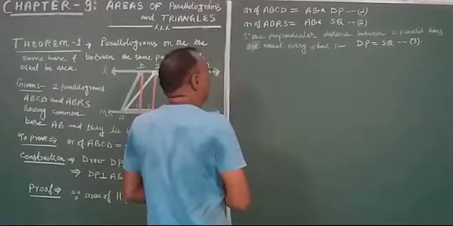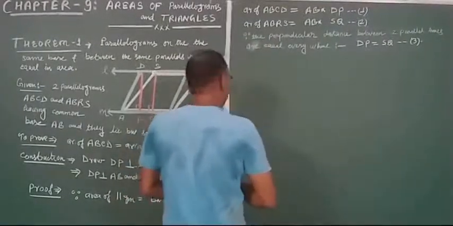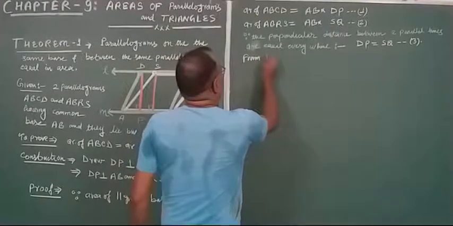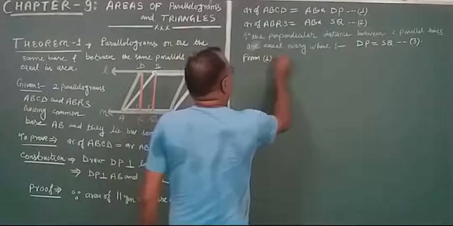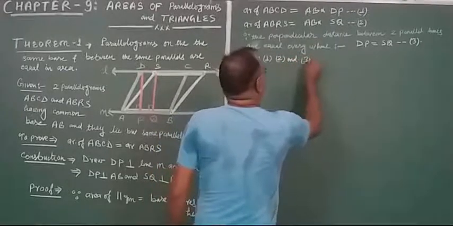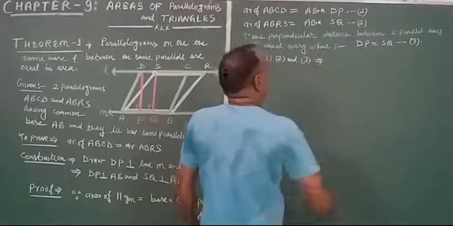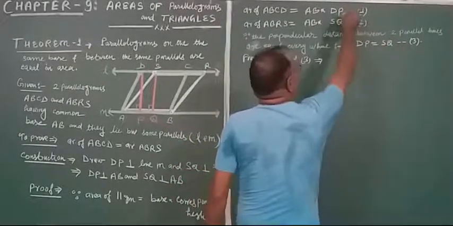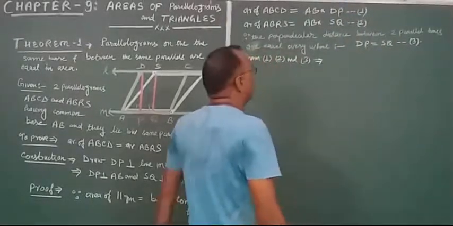Now just look here, from first, second and third. Can we replace DP by SQ?